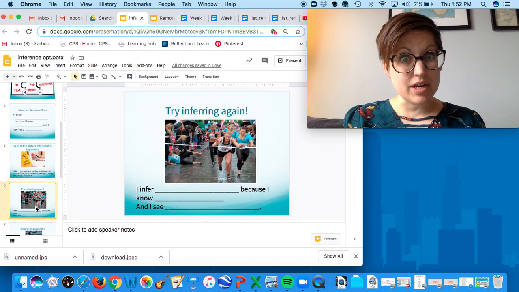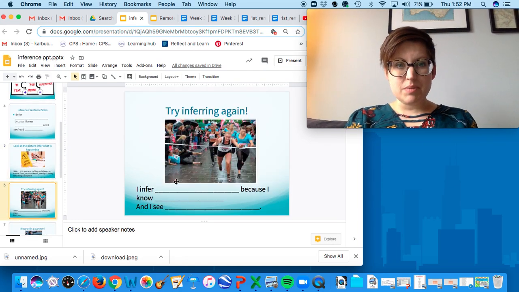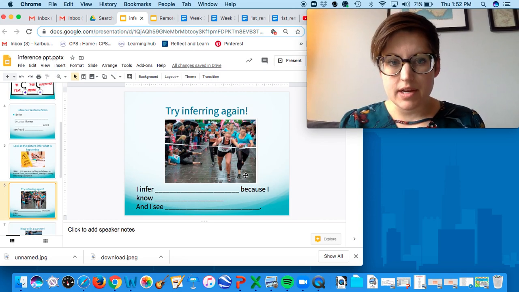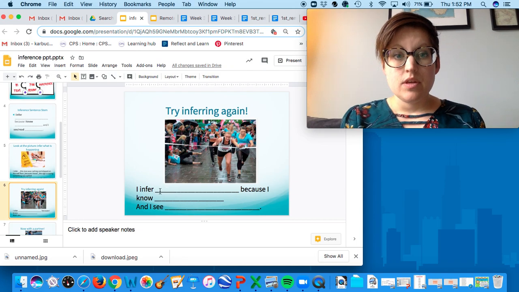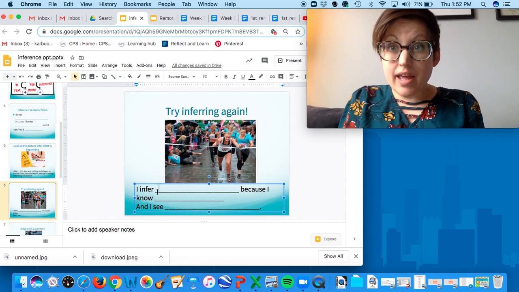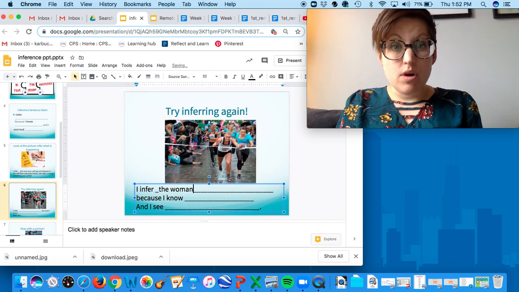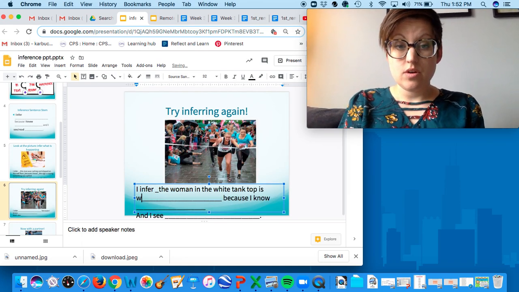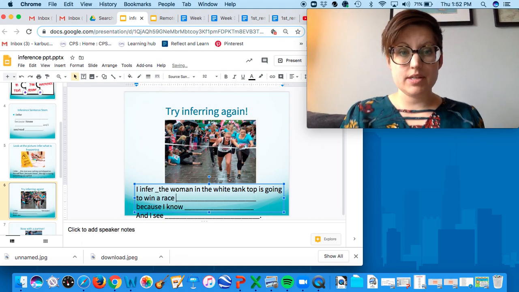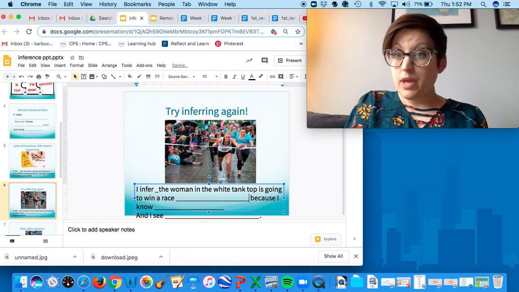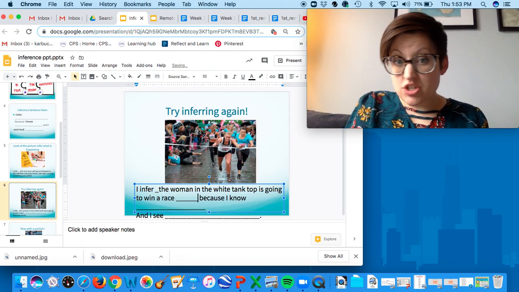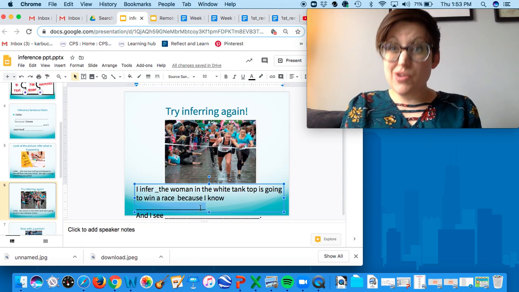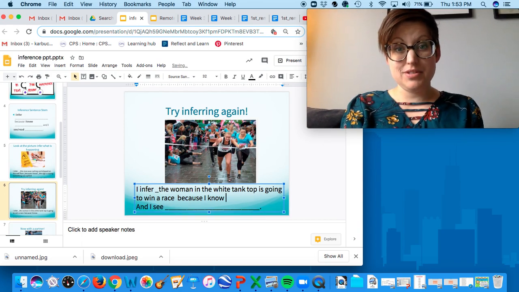All right, so let's take a look at another one together. So take a look at this picture and think about what is going on in our picture and what could we make an inference for. So I'm going to say, I infer the woman in the white tank top is going to win a race. Okay, we don't know if that's going to happen or not. That's just our inference of what's going to happen. And we have to write, because I know, what do we already know about this situation?